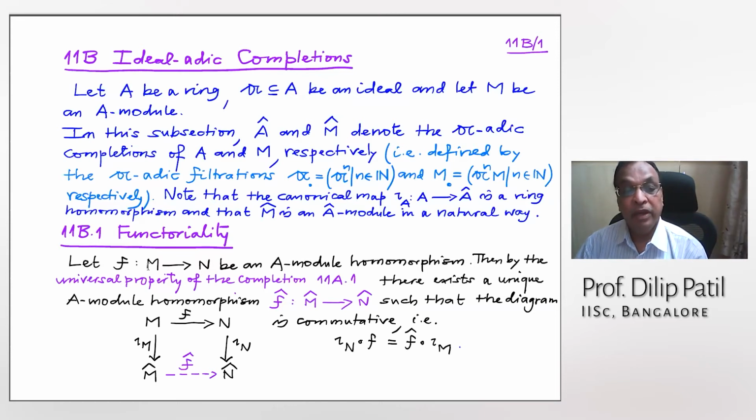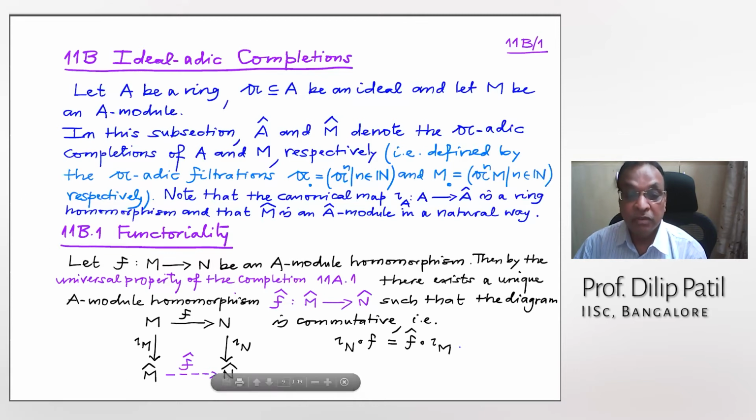If you have a module homomorphism F from M to N, then by the universal property of the completion, there exists a unique module homomorphism F cap from M cap to N cap. So you look at this composition, F composition iota N, that is a map from M into the complete module, and therefore it will go through that completion.